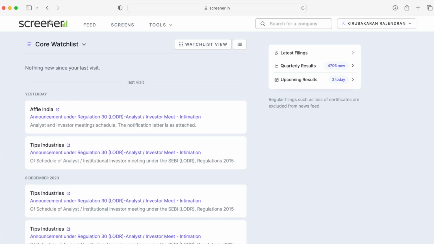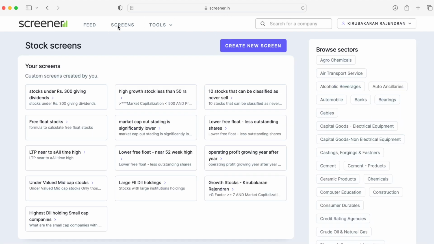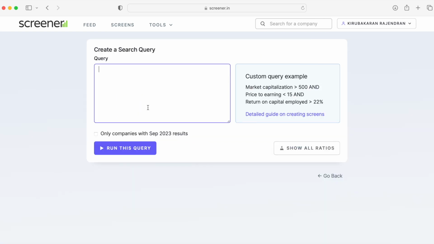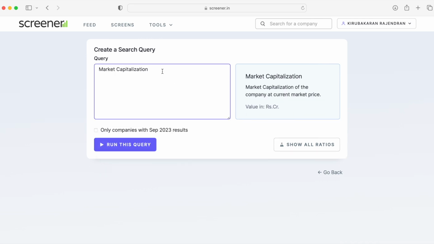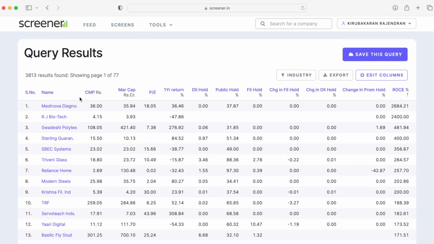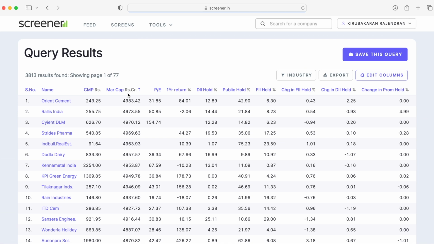First we'll go to the Screener website, and once you log into screener.in, you can click on Screeners here, then click on Create New Screen. Here you just have to write the query. First we are going to start with the list of stocks that have market capitalization less than 5,000 crores. If you simply run this, it will show you there are 3,813 stocks with market cap less than 5,000 crores, which means all these stocks come under small caps and even micro caps.